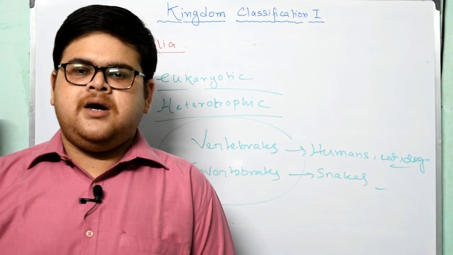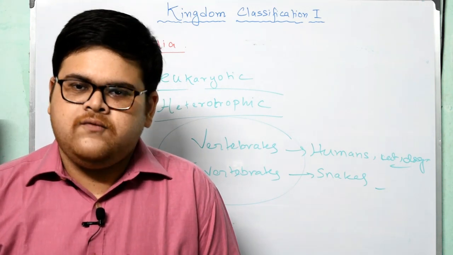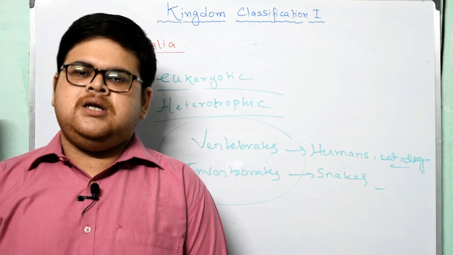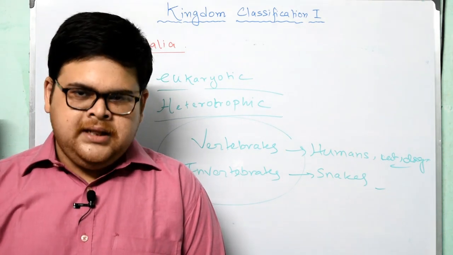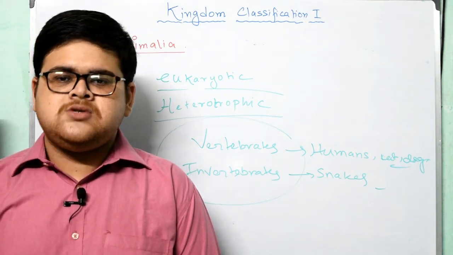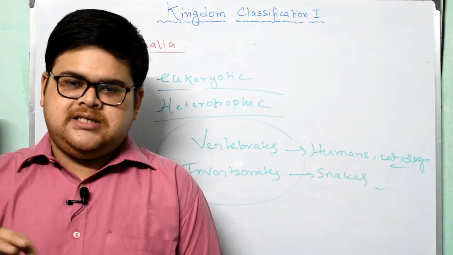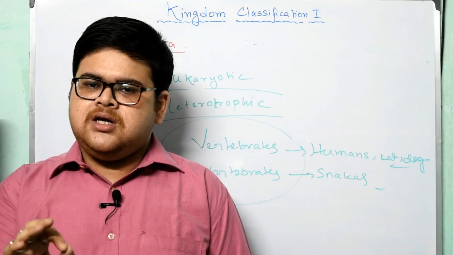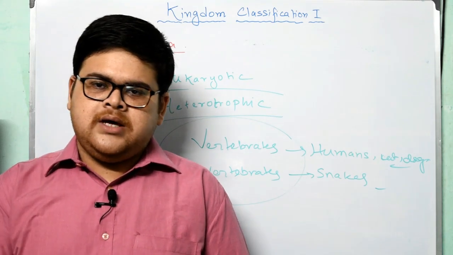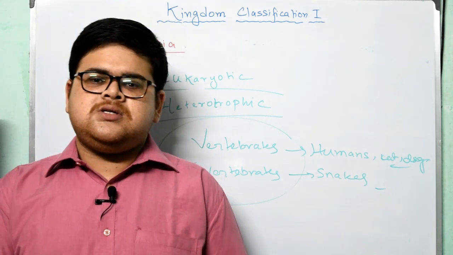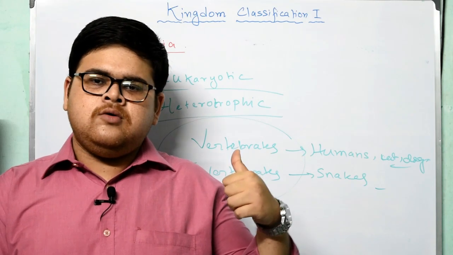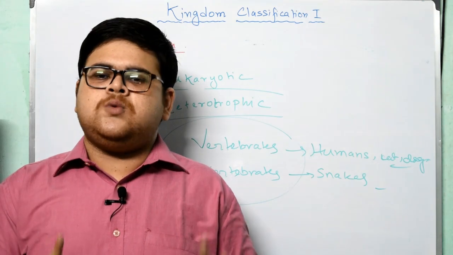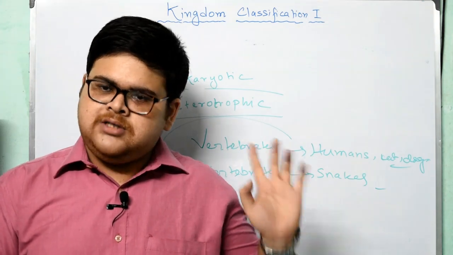So this completes your chapter as promised at the start of this video lecture. This completes kingdom classification 1 finally. We will go through the question answer session in our next class. Until then, please revise all the video lecture that I have thoroughly explained line by line. It is very essential to study this, because this chapter is, I know, very boring, but it is in the syllabus and questions are going to come from it.